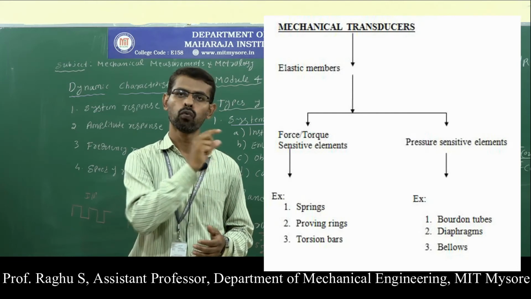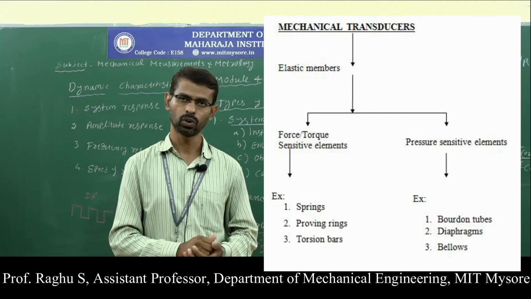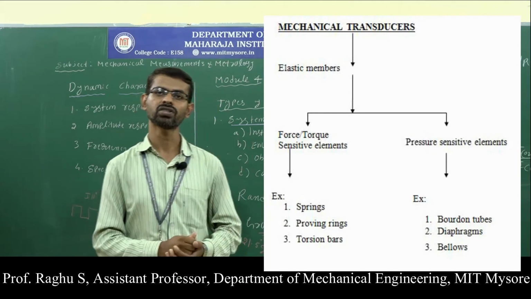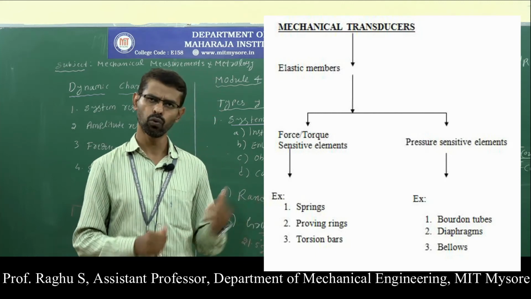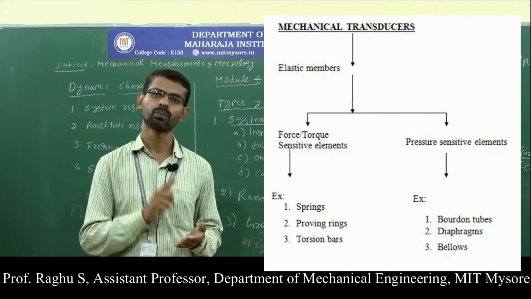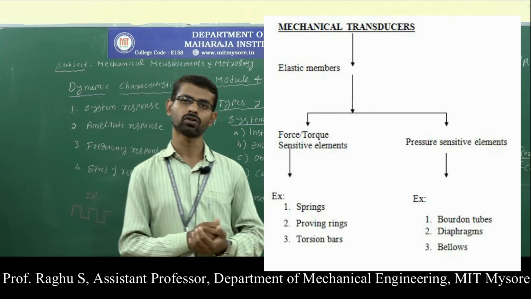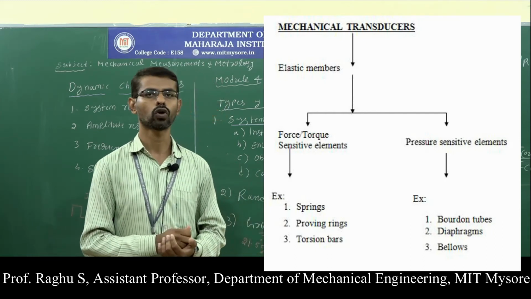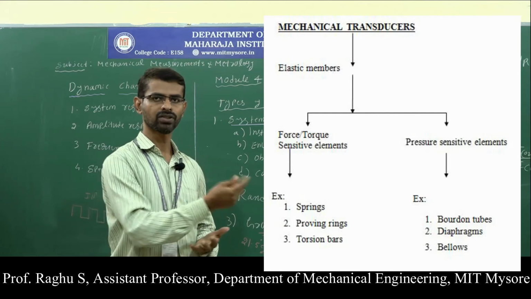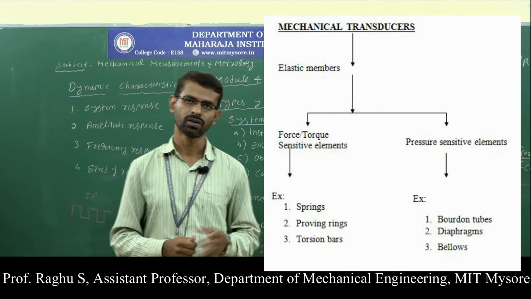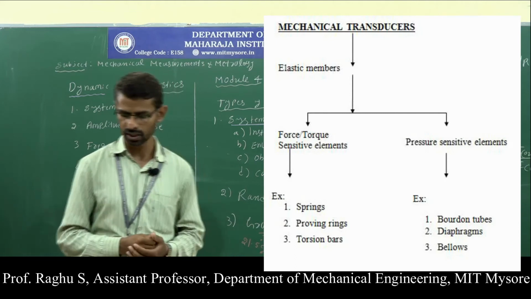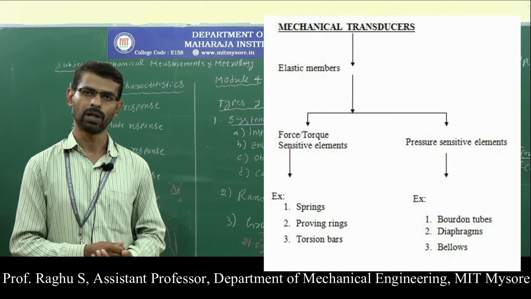We have force and torque sensitive elements, and the second one, pressure sensitive elements. The force sensitive elements are springs and proving rings. The torque sensitive elements are torsional bars. And the pressure sensitive elements are Bourdon tubes, diaphragms and bellows.